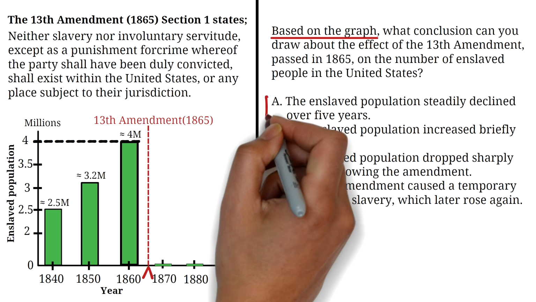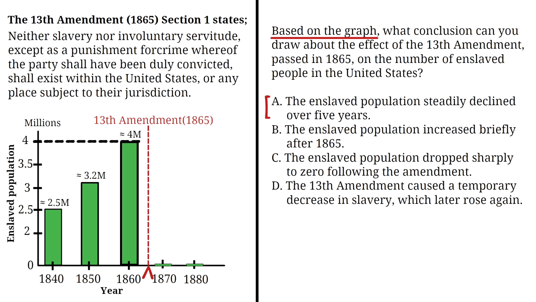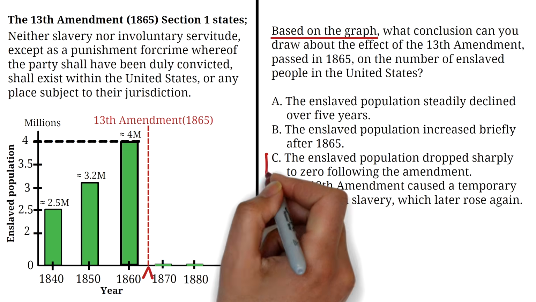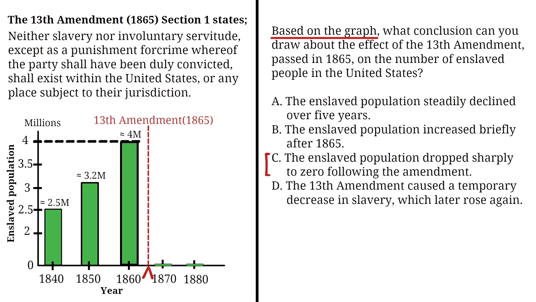Option A says, the enslaved population steadily declined over 5 years. That doesn't fit. The graph doesn't show a gradual decline, it shows a sudden drop after 1865. Option B says, the enslaved population increased briefly after 1865. That's not supported by the graph either. There is no increase after 1865. Option C says, the enslaved population dropped sharply to zero following the amendment. This is correct. This matches the graph exactly.